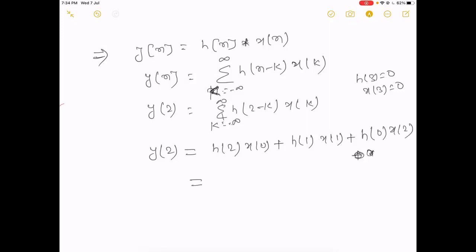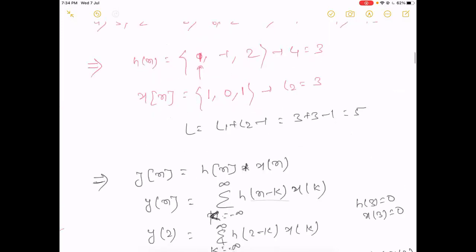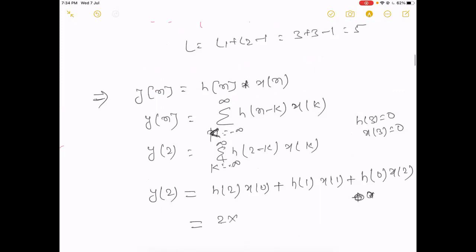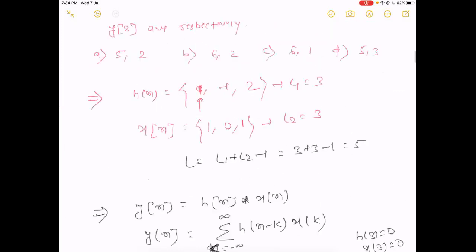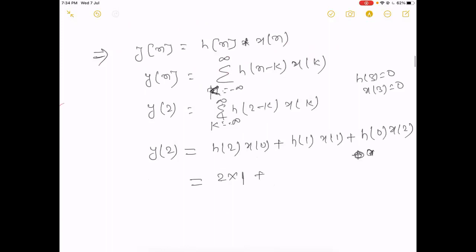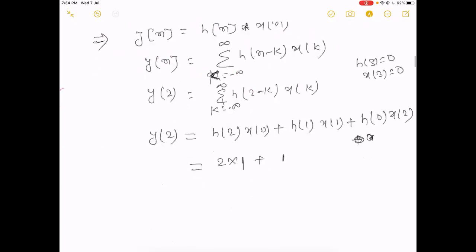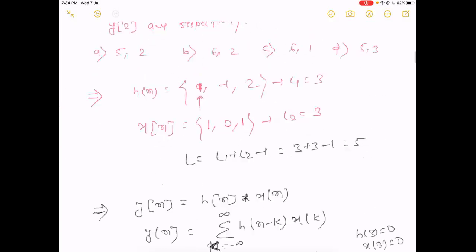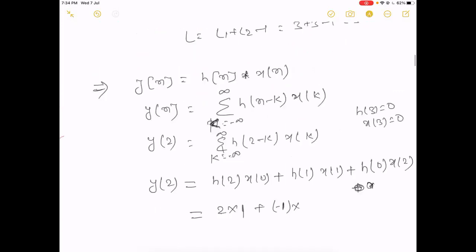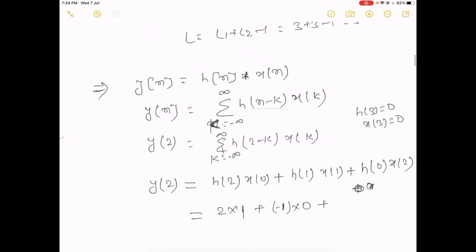Now multiply all these. The value of h2 is 2, times x0 which is 1, plus h1 which is minus 1 times x1 which is 0, plus h0 which is 1 times x2 which is 1.